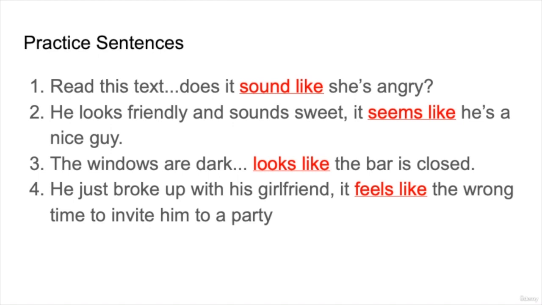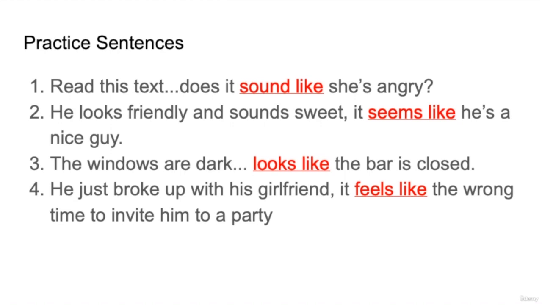So here, we're trying to understand something someone has written in text. So it is a kind of speech. We can still say, does it sound like she's angry? He looks friendly and sounds sweet. It seems like he's a nice guy. So based on visual information and sound information, and based on what people are telling, it seems like he's a nice guy.